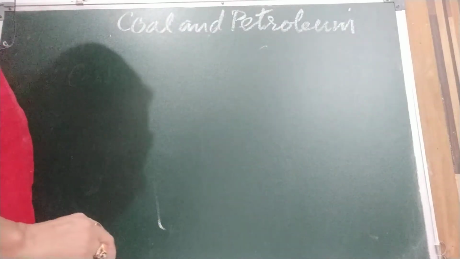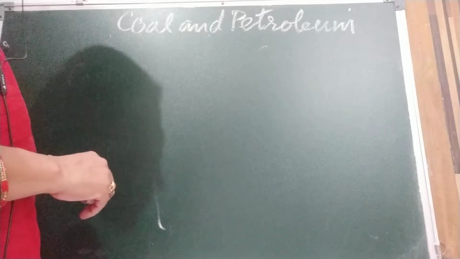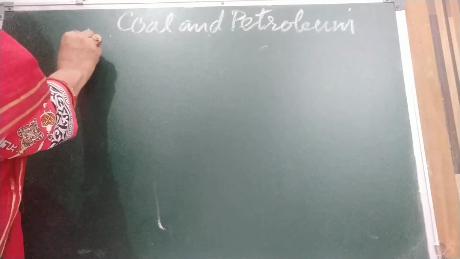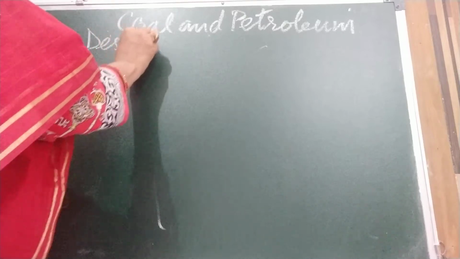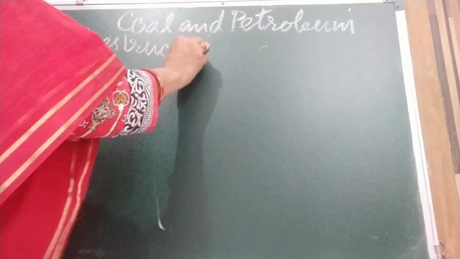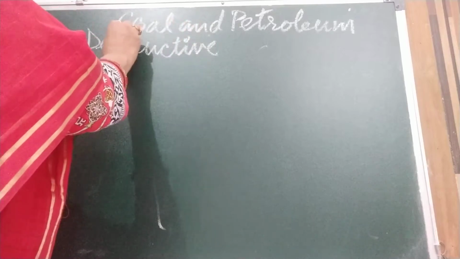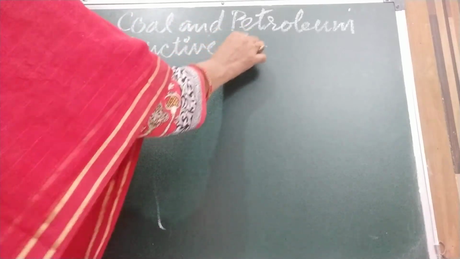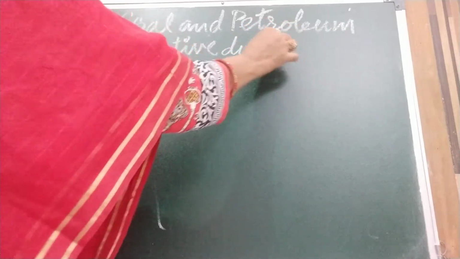Now I am going to tell you one more thing, that is destructive distillation of coal. Very important. By this method we will get so many things from coal, and those things are very useful. Destructive distillation of coal. What is this destructive distillation?